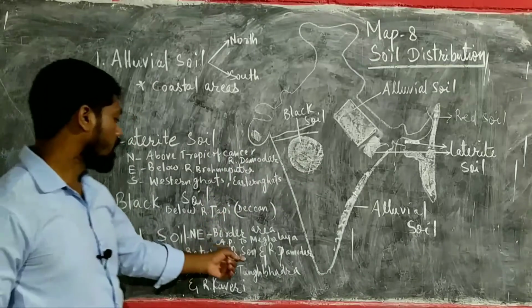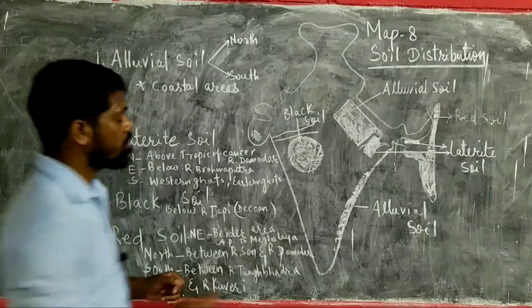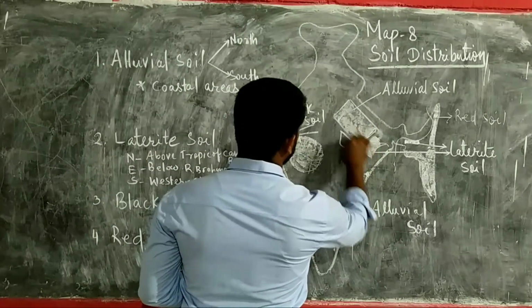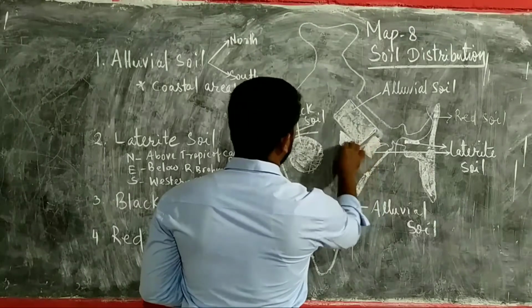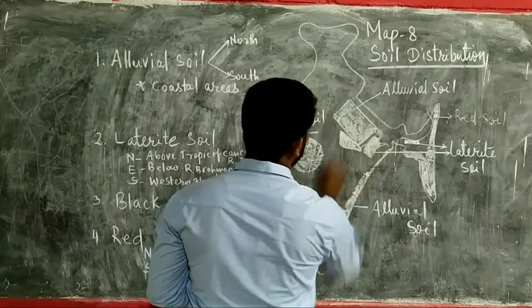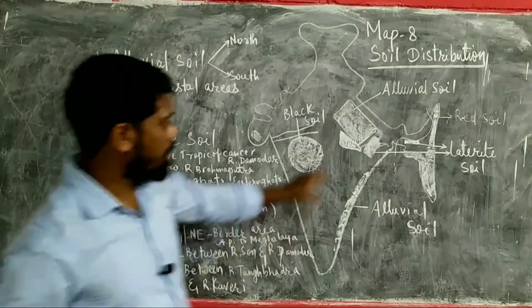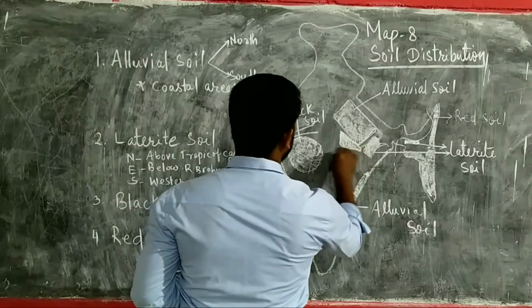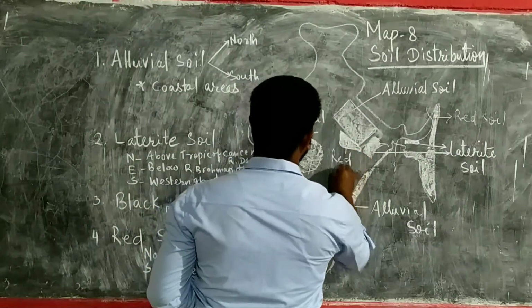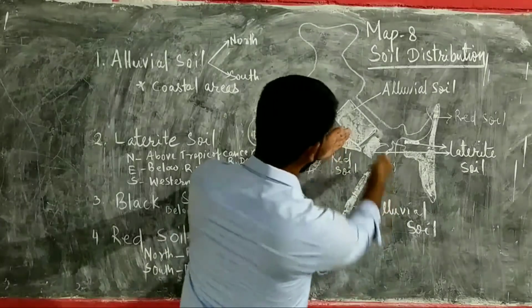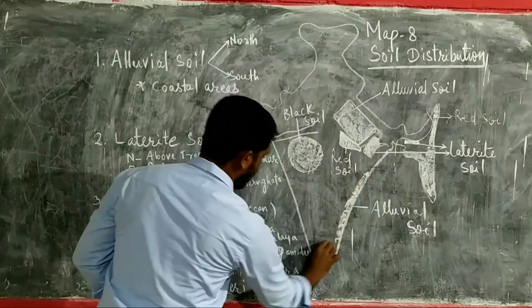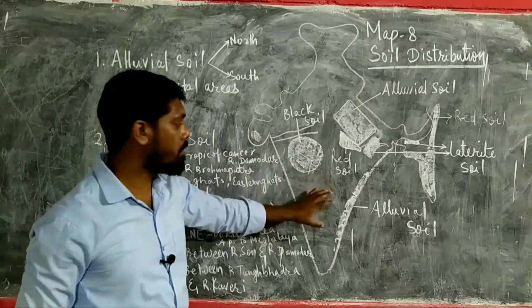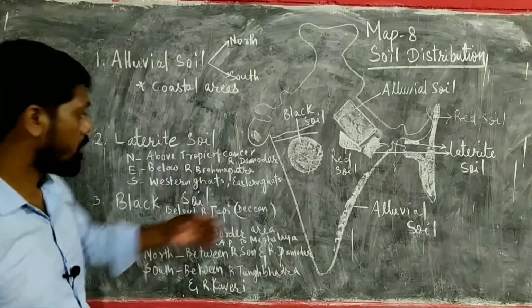North between river Son and river Damodar. So this is the area also where in between, this widespread area is, so all area you cannot mark it as it is congested. This area also is found red soil. So here also you can mark it as red soil. Okay, so all parts of these areas are all red soil, right? So everywhere do not share it because it will look so untidy. So should not level everywhere.